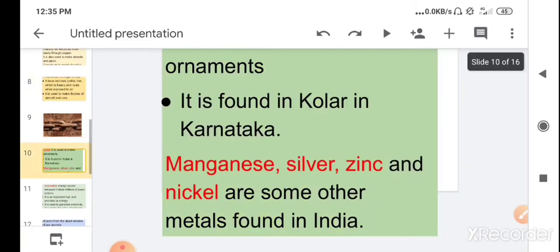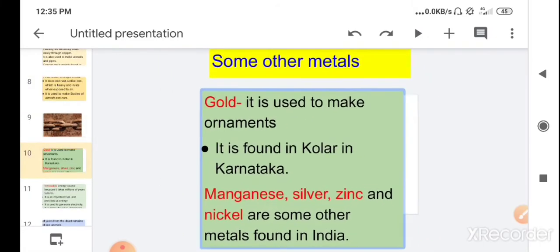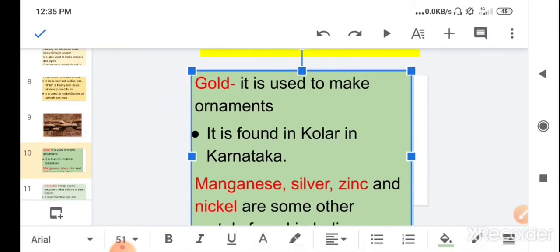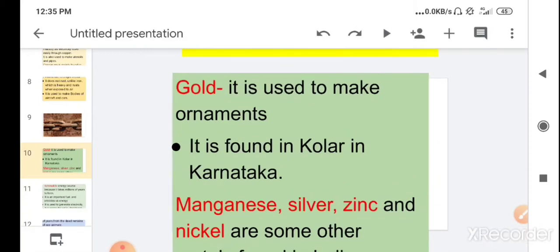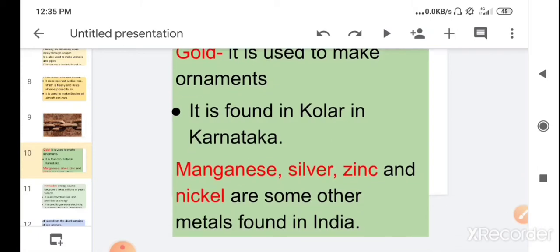Children, some other metals are gold, which you know is used to make ornaments. It is found in Kolar in Karnataka in India. Children, other metals such as manganese, silver, zinc and nickel are also found in India.